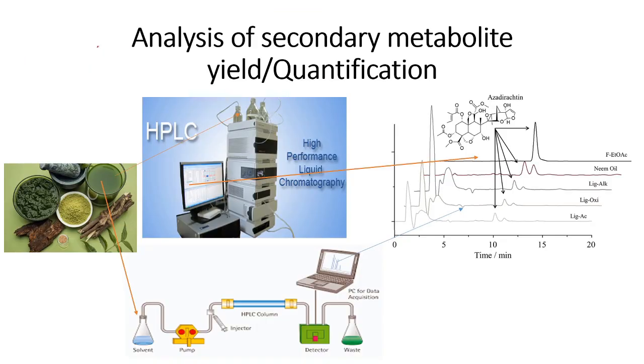Okay, how do they analyze the secondary metabolites? They will ask which instrument they use for secondary metabolite yield and quantification. That is high performance liquid chromatography, called HPLC. HPLC, the role: if you take a component, for example azadirachtin, we should know the chemical component. So we need to compare.